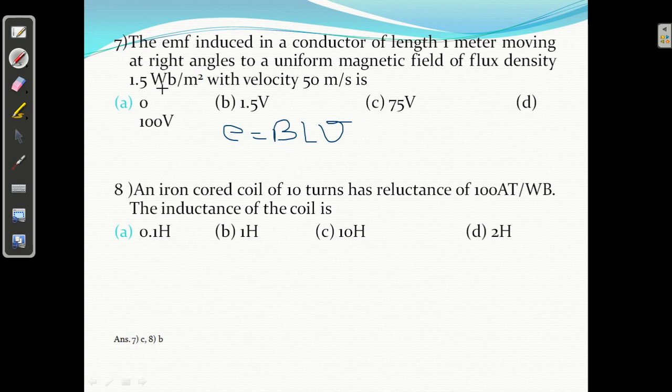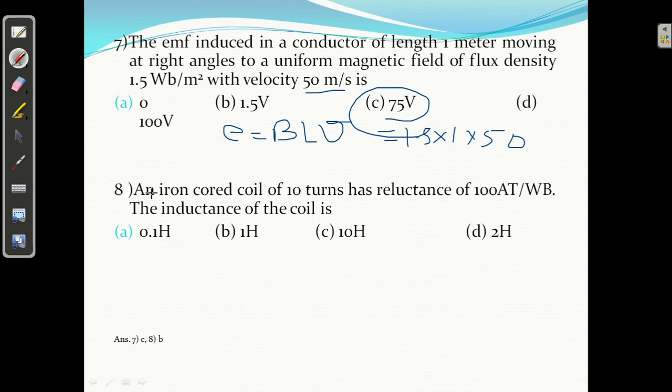So B is given 1.5 Weber per meter square. Length is given 1. And velocity is given 50. 50 into 1.5, it is 75 volt. C answer is correct, right?